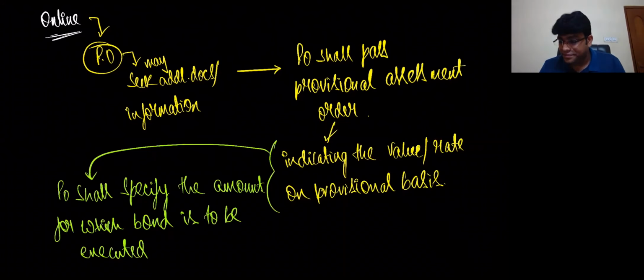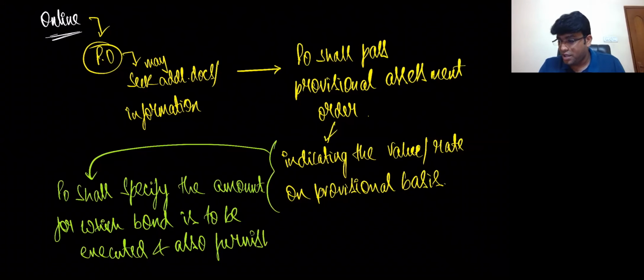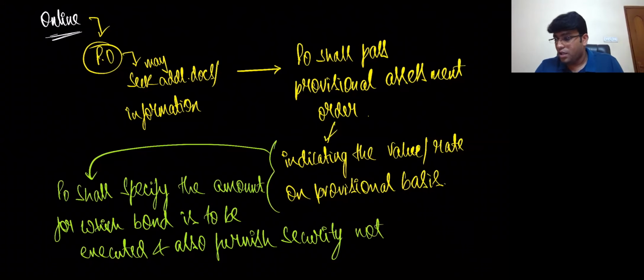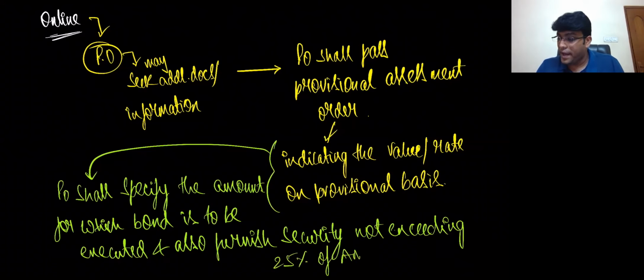And let me tell you, he must also furnish security, my dear friends. Also furnish what? Security not exceeding 25% of the amount covered under bond.